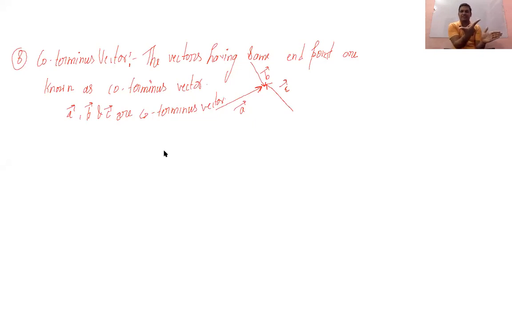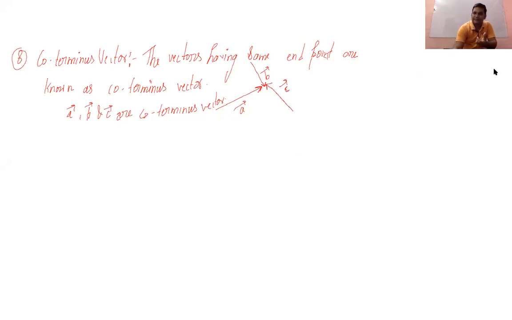One vector is like my first finger and another is like my thumb. These are co-initial vectors, having the same starting point, but one vector is in the plane and the other is out of the plane. So it is not always true that all co-initial vectors are coplanar. And it is also valid for coterminous vectors. All coterminous vectors are not necessarily coplanar.